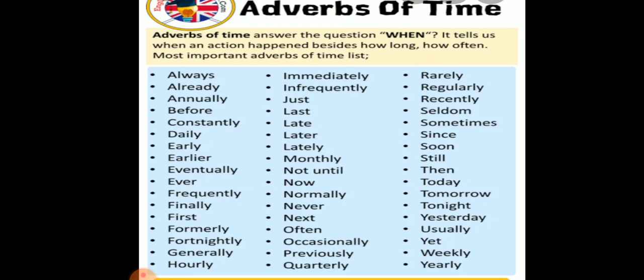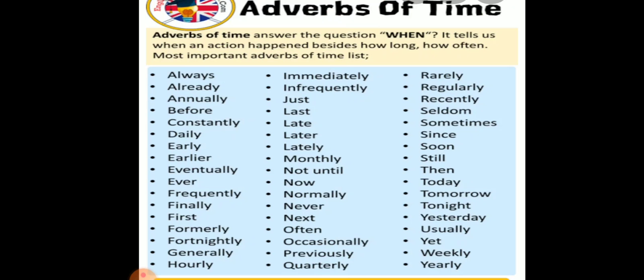Now the next kind of adverb is adverb of time. These adverbs tell us about the time of action. They modify verbs and answer the question when. It tells us when an action happened, besides how long and how often. Most important adverbs of time are listed below.